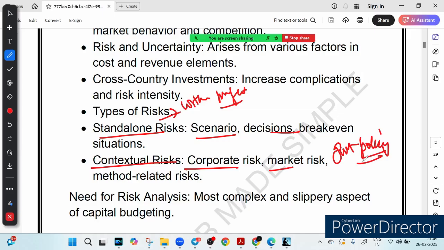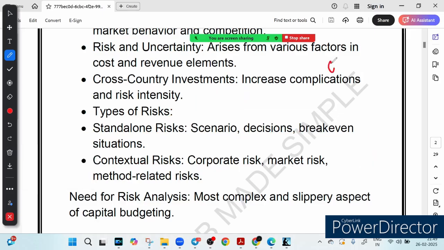And if you are investing in another country, there is another kind of risk. The risk gets even trickier, that is different law, different currency fluctuations, political factors. That is called cross country investment. So this adds to the risk, this multiplies the risk. Obviously these two risks are always there, standalone risk and contextual risk. A standalone risk stands for the inside risk within the project, and a contextual risk means external factors like market risk, corporate risk, government policy risk, right? These are called contextual risk.